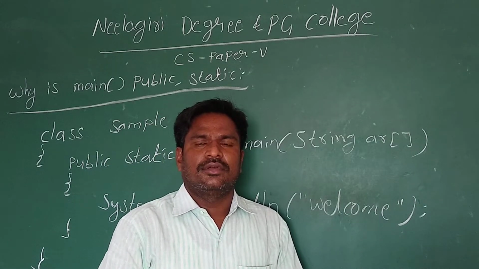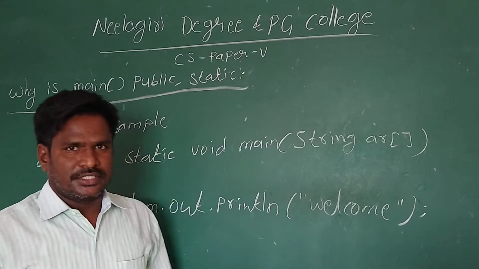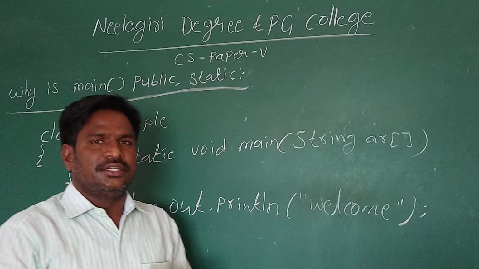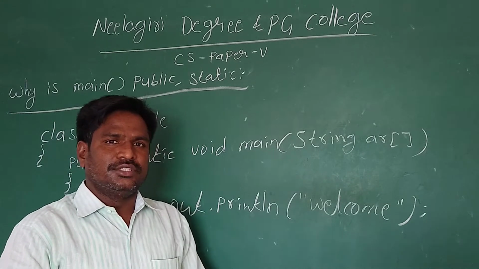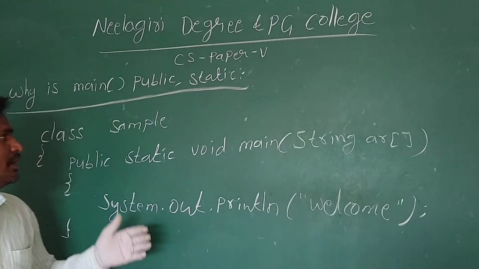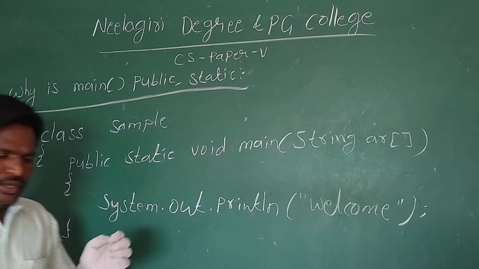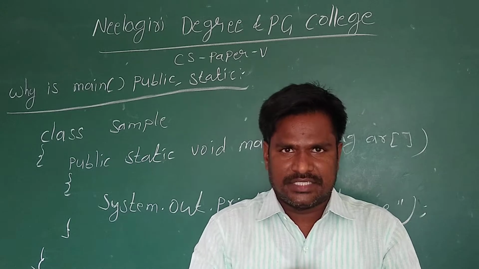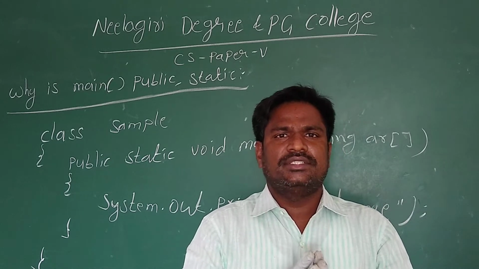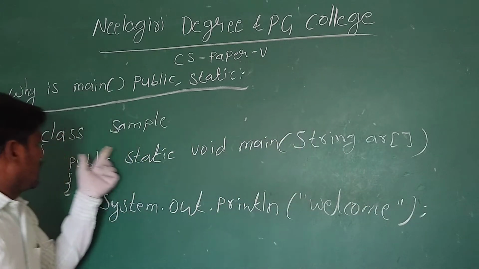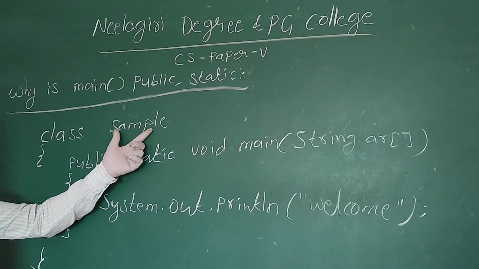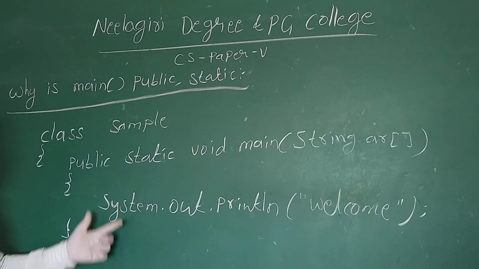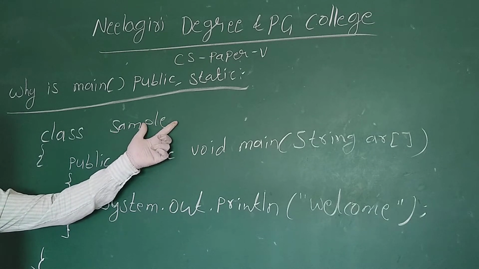In the previous class, we discussed a sample Java program, how to compile it, and how to run it. We studied that every Java program is a collection of classes, which means at least one class is there. You have to give the class name, any class name, just like we are writing a simple program, that's why I gave a sample.